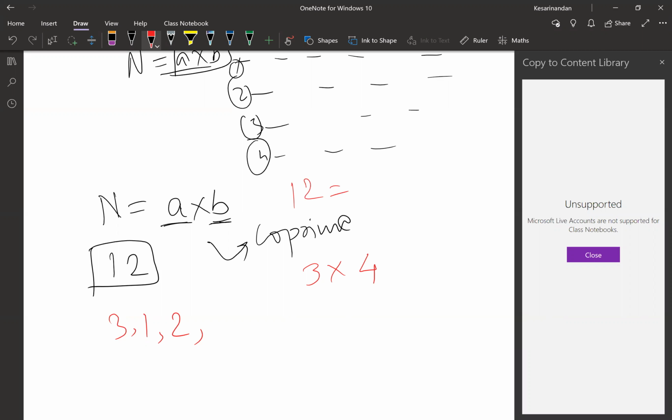And what was the prime factorization of 12? 2 square into 3. Yes. Now, guys, once again, what was the definition of a coprime? The two numbers should be prime to each other. Perfect. Are 1 and 12 prime to each other? I'm not asking 1 is prime or 12 is prime. Are 1 and 12 prime to each other? No. Why not? Because 1 into 12 is 12.